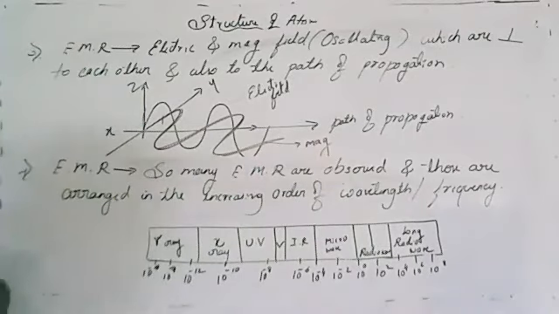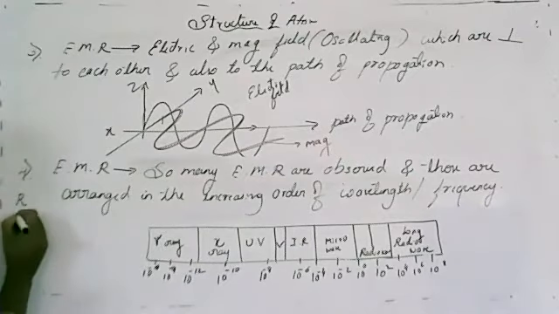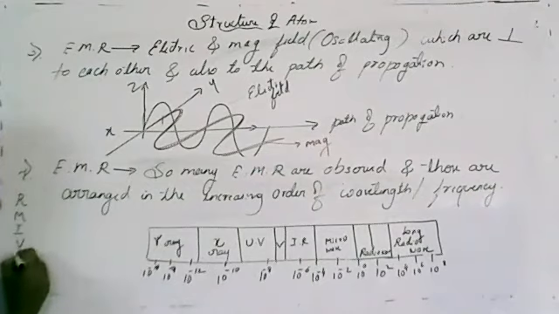Clear? So here, first I'll consider as R, next M, next I, next V, next U, next X.